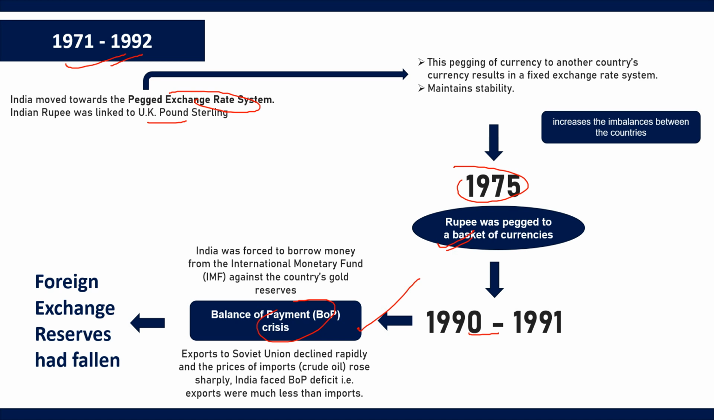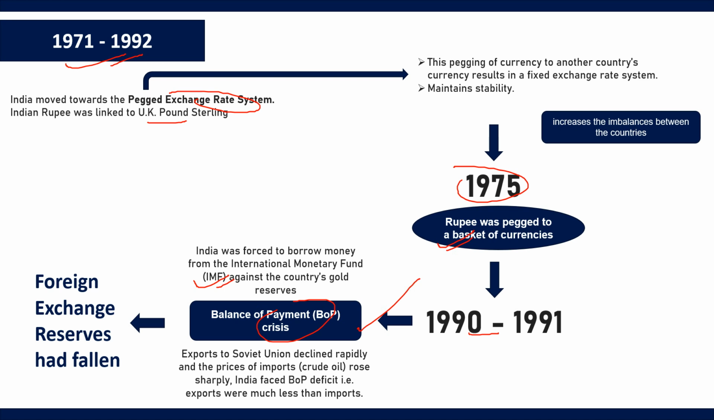As our exports to the Soviet Union declined rapidly and the prices of imports, that is crude oil, increased, India faced a BOP deficit. That is, exports were much less than imports, and this led the country to near bankruptcy. Therefore, India was forced to borrow money from the IMF, the International Monetary Fund, against the country's gold reserves.